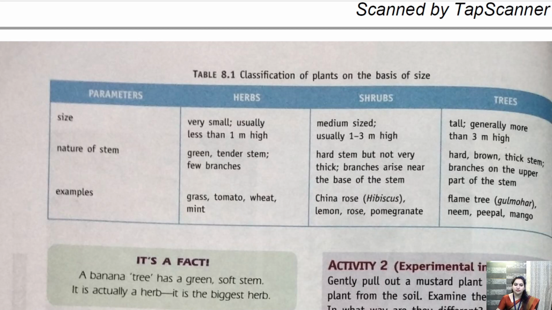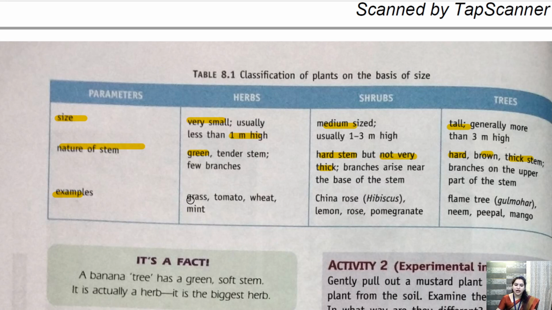So here are some differences given depending on size, nature of stem, and we have examples. Size: herbs are very small, usually less than 1 meter high, shrubs are medium sized, and trees are tall. We have already seen the figures. Nature of stem: herbs have a green stem, shrubs have a hard stem but not very thick, whereas trees have a hard, brown, thick stem and they also contain a trunk.